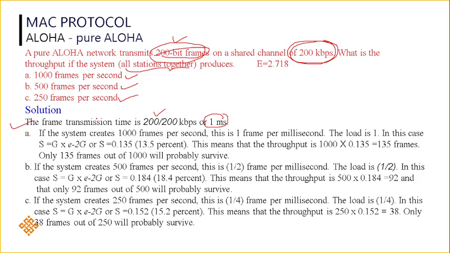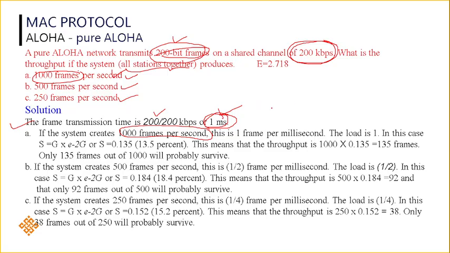TFR. Once you have calculated TFR, then you need to calculate the load of that channel. If the system creates 1000 frames per second, but our channel is working at a frame speed of 1 millisecond, that you should keep in mind. So if the system creates 1000 frames per second, how many frames can it send in 1 millisecond? We are working with 1 millisecond now.